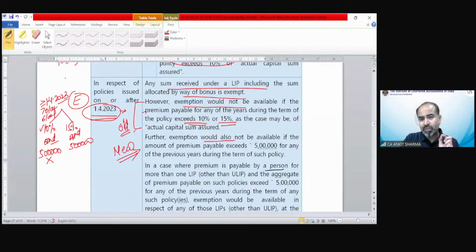Further exemption would also not be available if the amount of premium payable exceeds 5 lakh rupees for any of the previous years during the term of such policy. So for every year, it should not exceed 10% or 5 lakh. It should not exceed 15% or 5 lakh. If it does so, exemption would lapse.